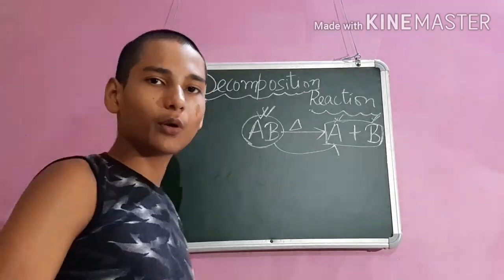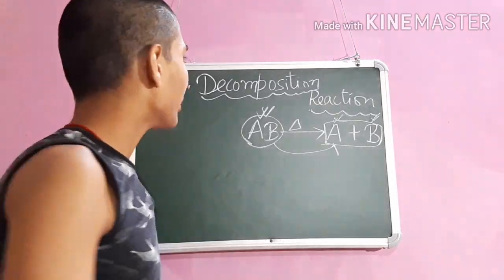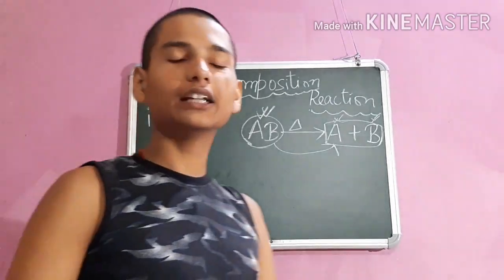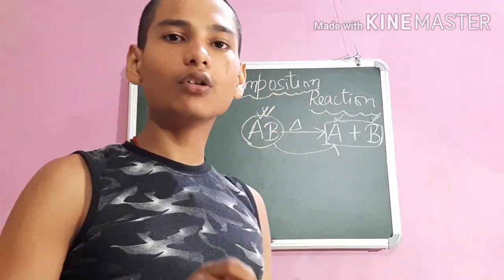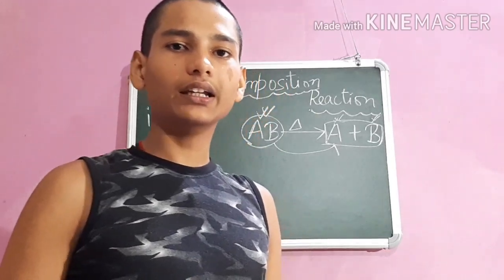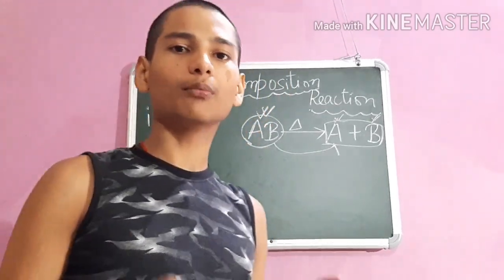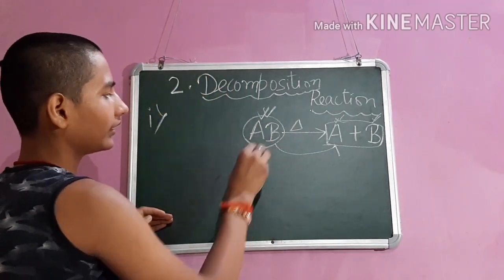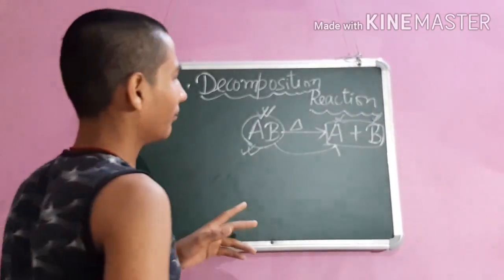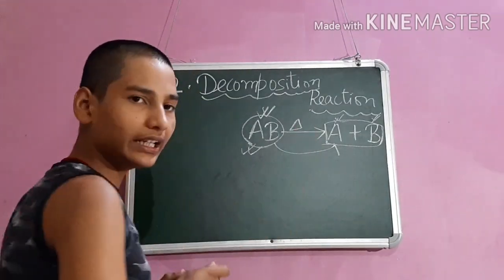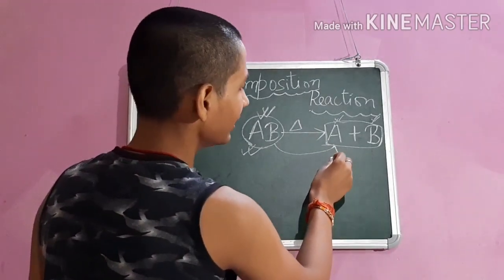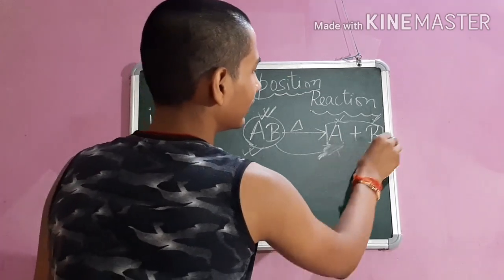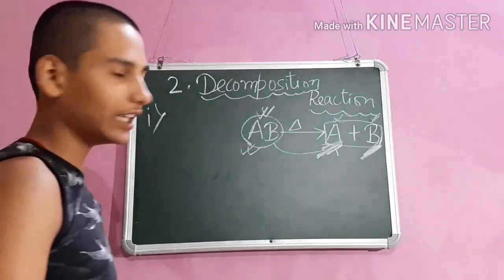Let's move to its properties. First property of decomposition reaction. The first property of decomposition reaction says that when a compound is broken, then it forms two or more elements. When a compound is broken into two simpler forms by giving heat or any type of energy, it will break into two elements. This is the first property of decomposition reaction.